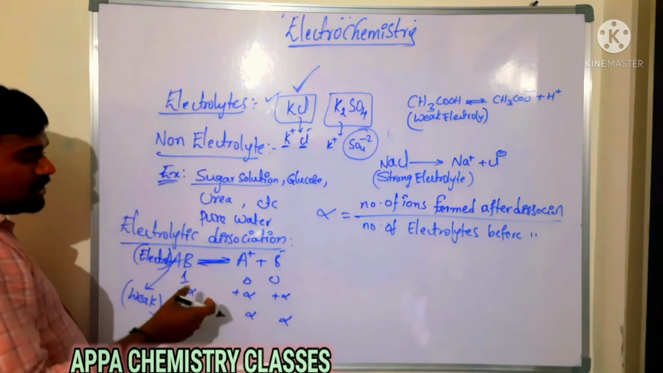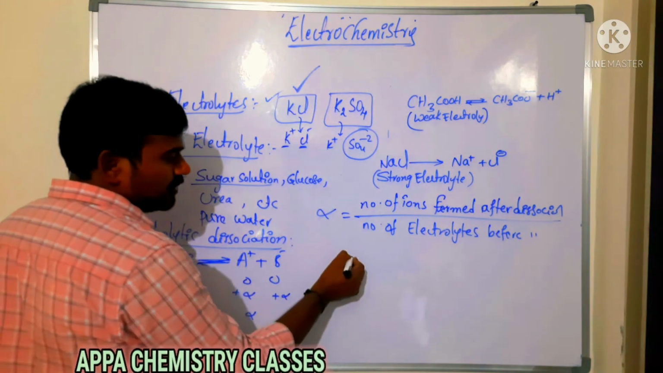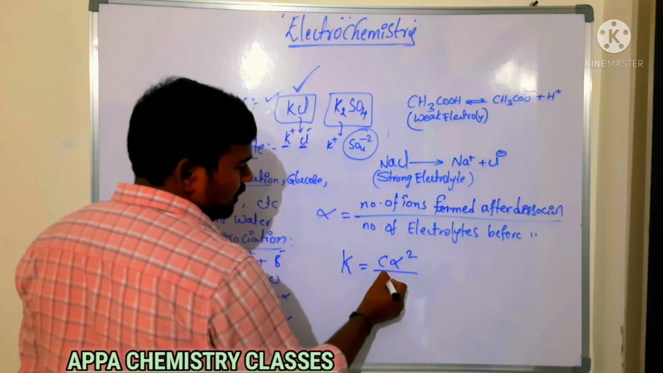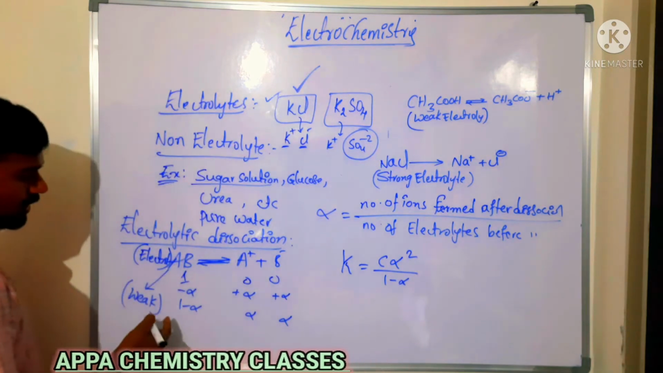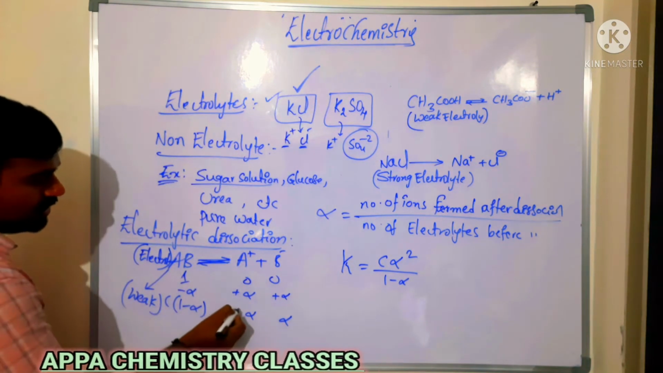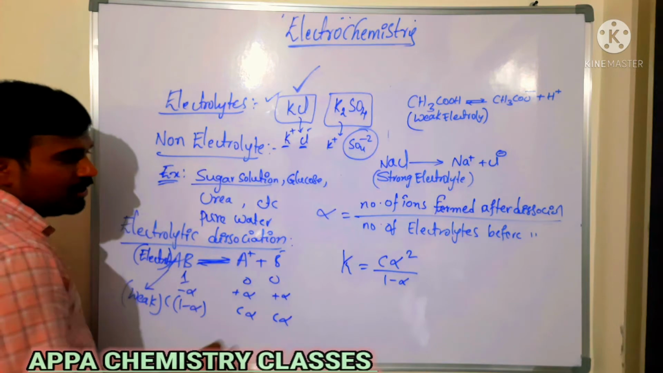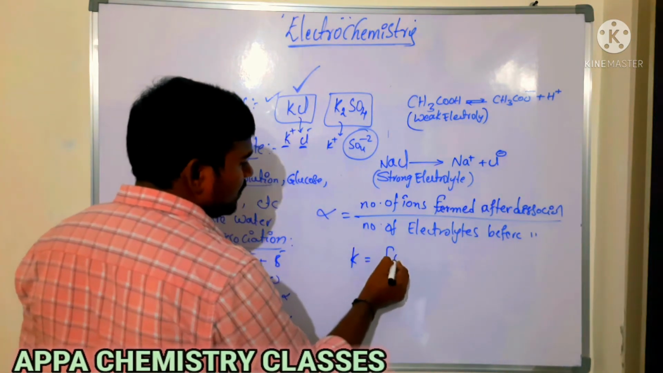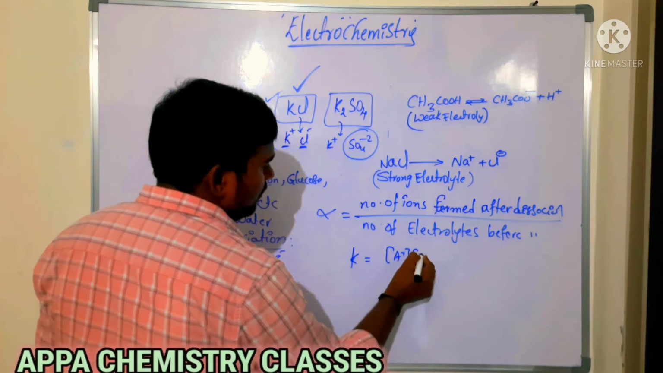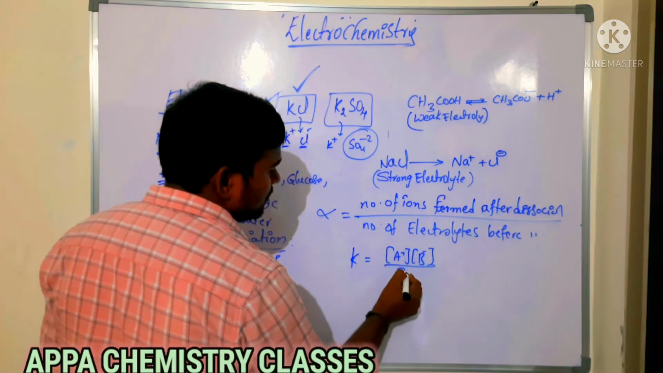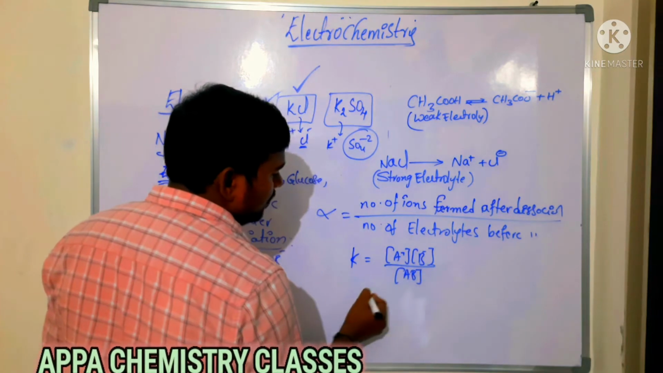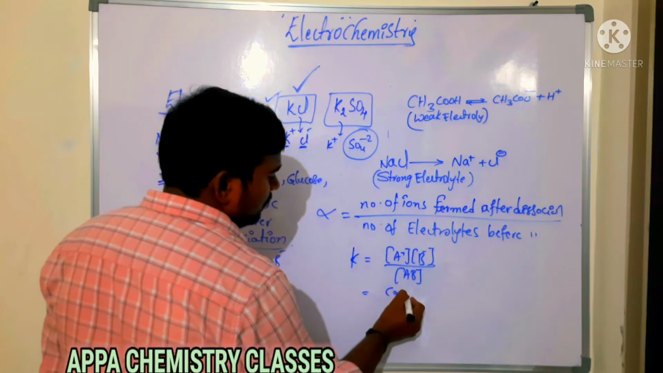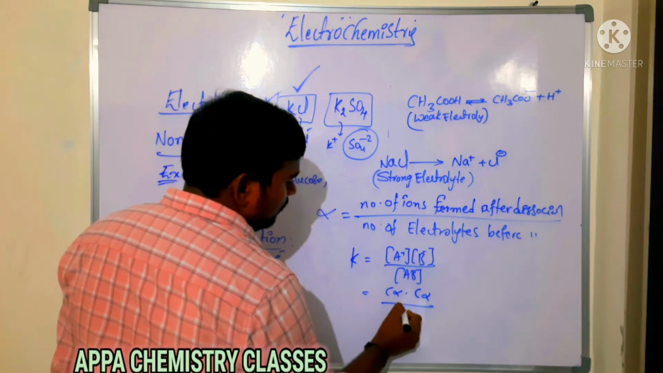The dissociation constant of a weak electrolyte can also be calculated: K is equal to C alpha square by 1 minus alpha. If you take its concentration as C, the concentration of each ion is C alpha. The dissociation constant K is equal to the concentration of cation times the concentration of anion divided by the concentration of electrolyte at equilibrium. So K is C alpha into C alpha by C into 1 minus alpha.